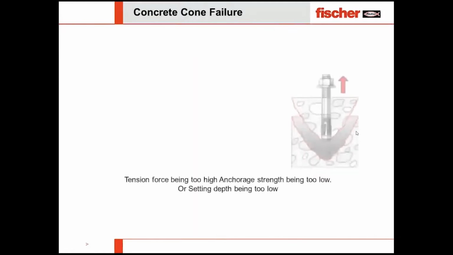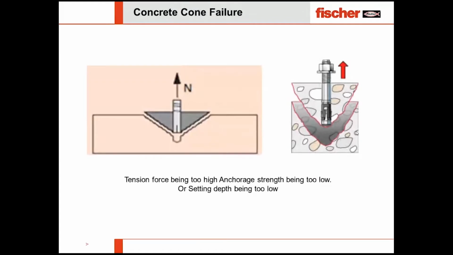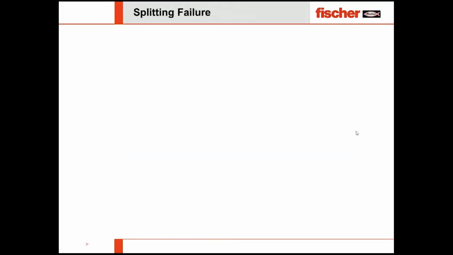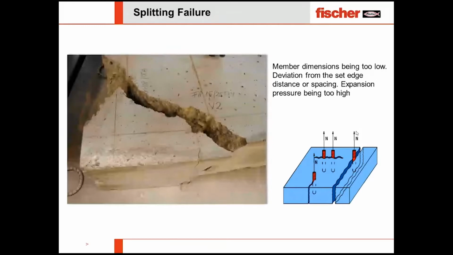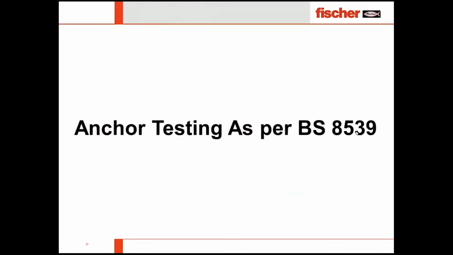If the concrete is not strong enough, or maybe the embedment depth is low, then the concrete cone failure happens. And when the anchor is near the edge, or maybe the thickness of the concrete is not enough, then the splitting failure happens. Altogether, I can say there are 4 types of failure under tension.